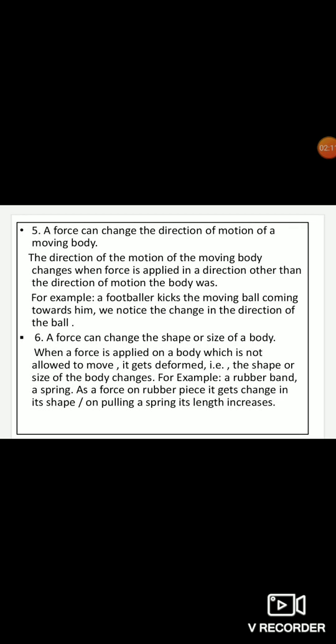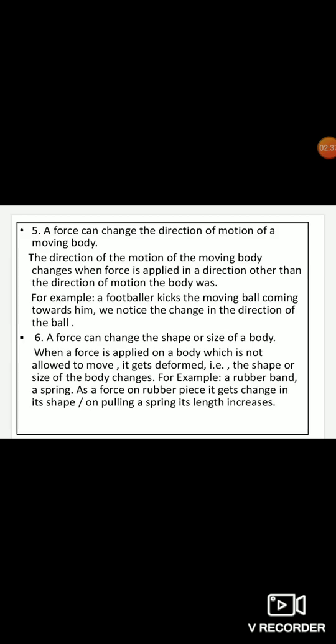Now come to the fifth point. A force can change the direction of motion of a moving body. Suppose children, when you are playing with a football, you kick the football and it starts moving. Suddenly a friend comes running and hits the ball. Then again the direction of the ball will change. So the direction of the motion of the moving body changes when a force is applied in a direction other than the direction of the motion the body had.